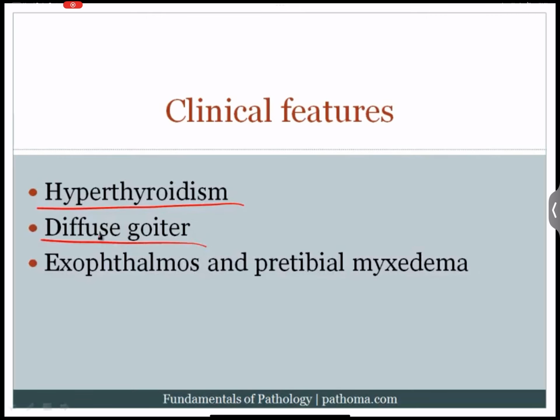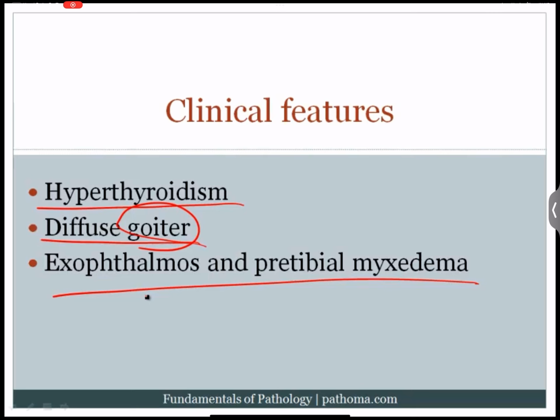As this antibody is stimulating the TSH receptor, that's going to cause massive hyperplasia and hypertrophy of the thyroid diffusely, resulting in a diffusely enlarged thyroid, and the word goiter refers to an enlarged thyroid. And they get exophthalmos and pretibial myxedema. Now, this is very important to note and very high yield. This is not due to the hyperthyroidism. It is due to the fact that the patients have an antibody that stimulates the TSH receptor.